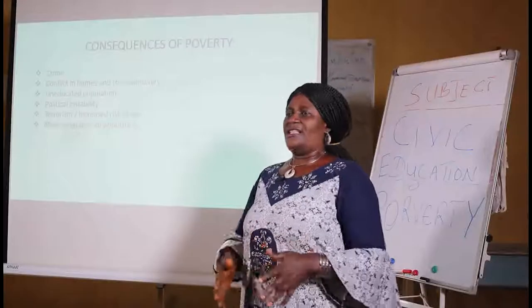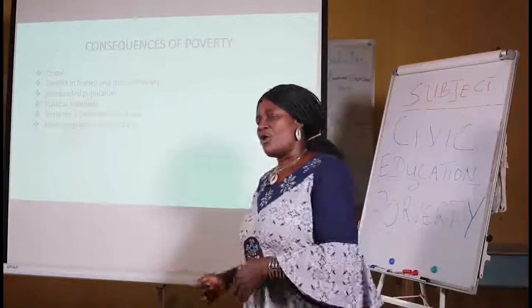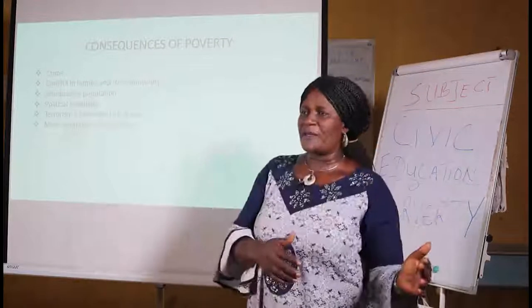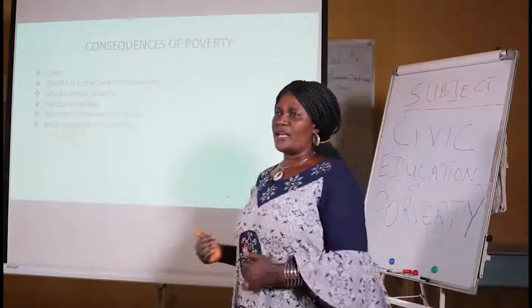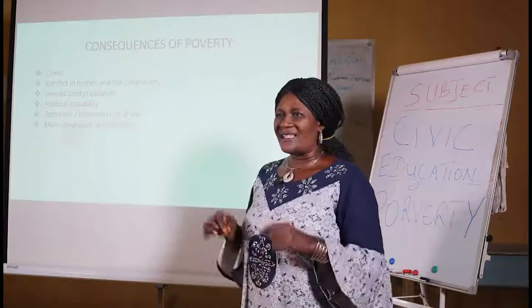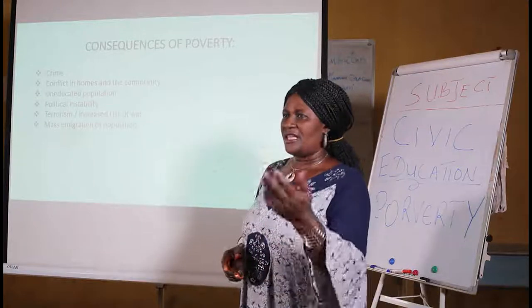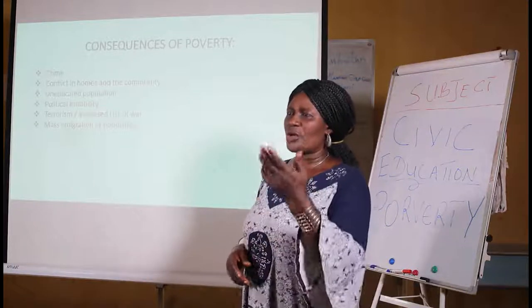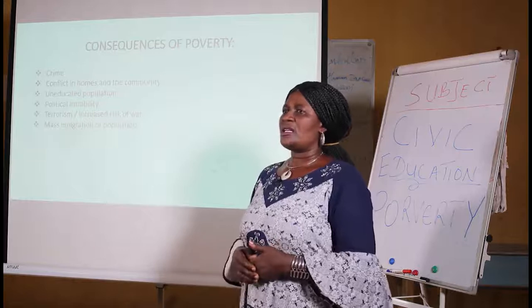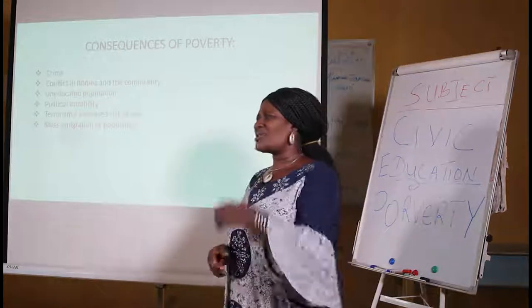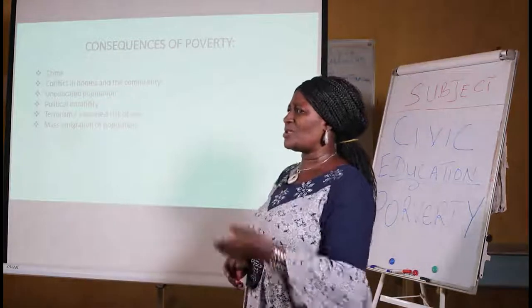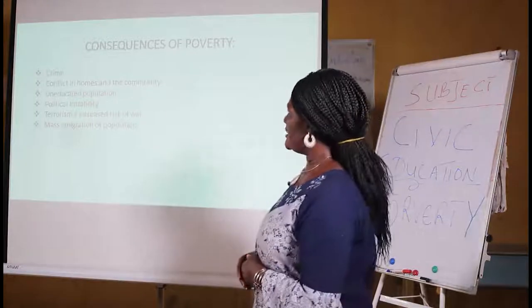When they see a person who has, they want to rob that person to be able to take care of themselves. And that is also a crime. Killing in the name of money, ritual killing, it will become the order of the day. So that is one of the consequences of poverty.